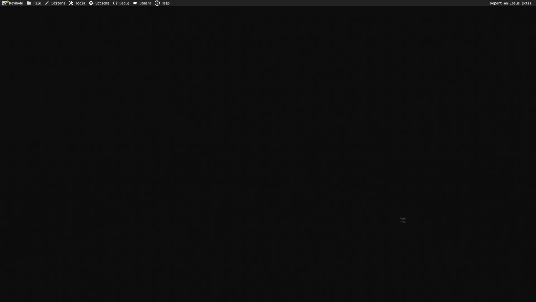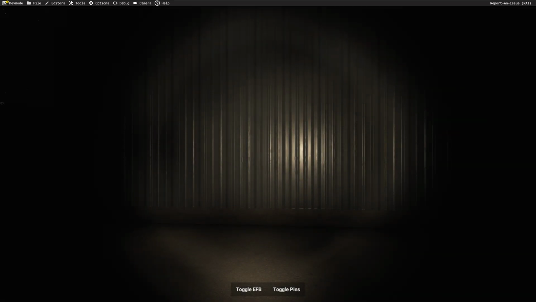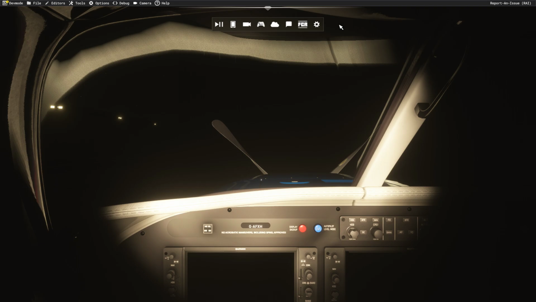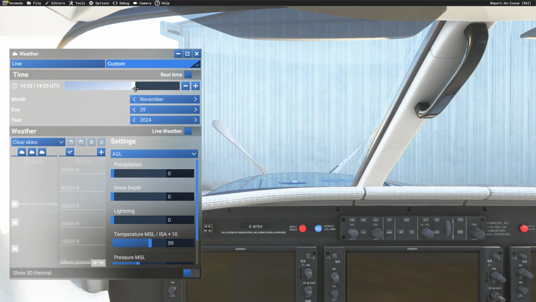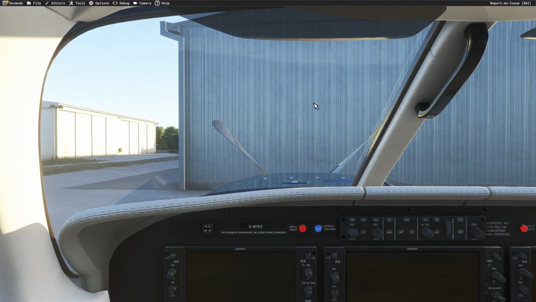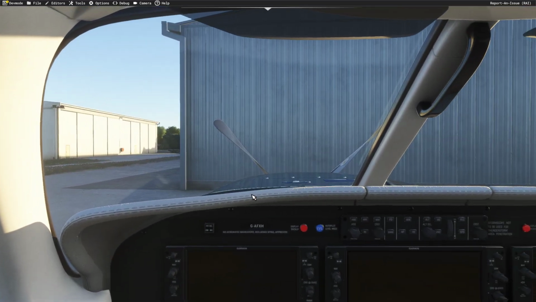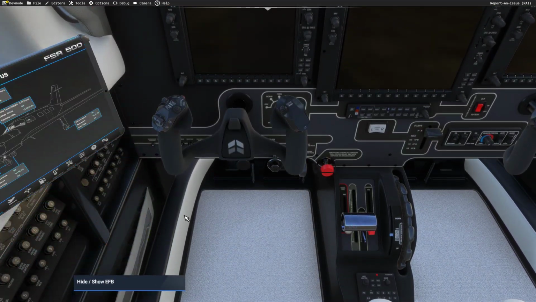I forgot to change the time of the day, so we will do that here. To fly, Shift C to get inside the aircraft. Now I'm going to change the time quickly here to get a better view. And when I go to the tablet, just open the tablet.